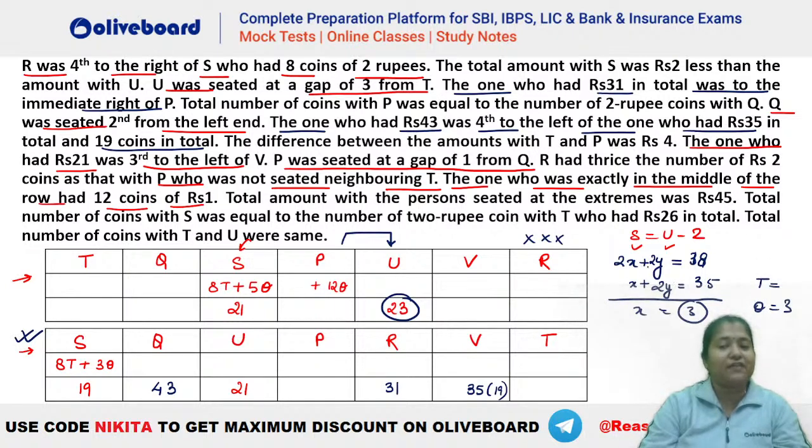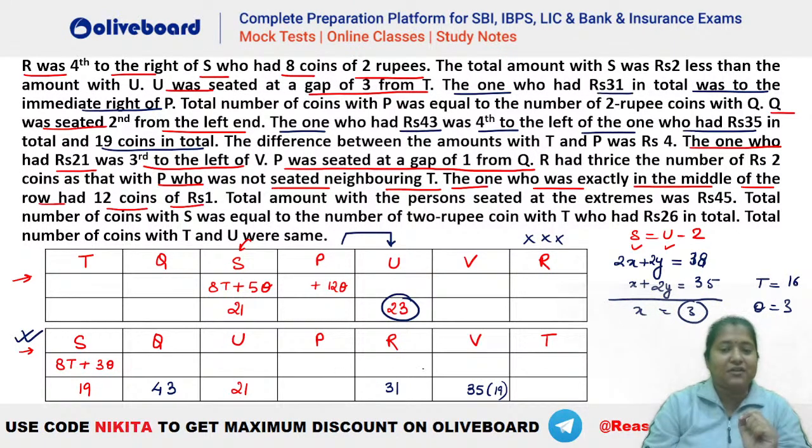You can see 35 minus 3 by 2, that is 32 by 2, is equal to 16. So for this person V here, we will have 16 coins of 2 rupees and 3 coins of 1 rupee. Are we clear with this? Because you have to find the total amount as 35 such that we have 19 coins in total, and it has to be divided for 1 and 2 rupees denomination, isn't it?